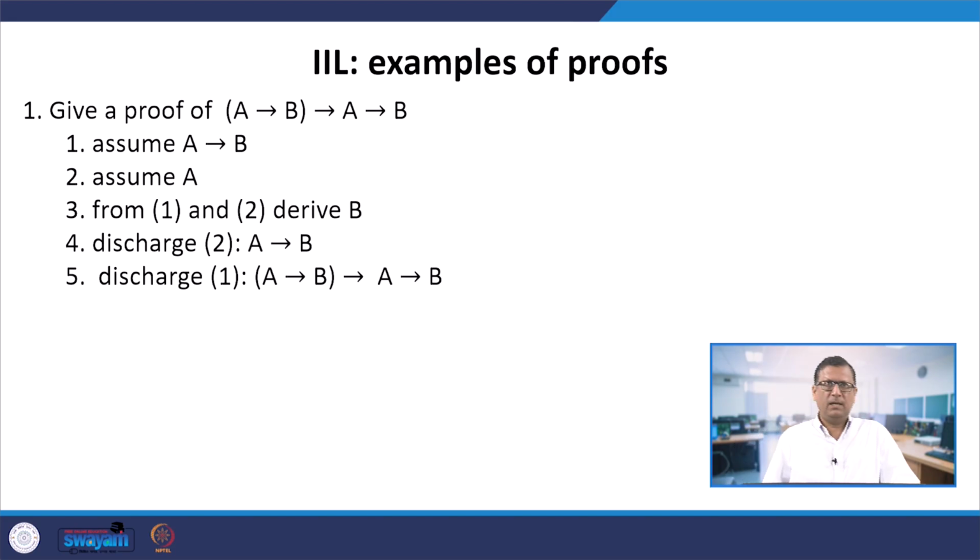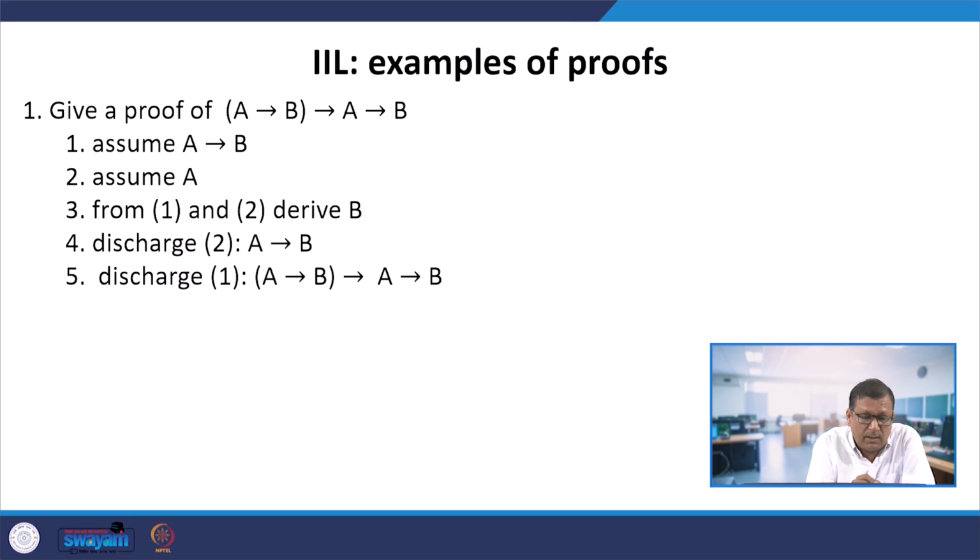So now we will consider some examples of proofs in intuitionistic implicational logic. The first example is to give a proof of (A implies B) implies (A implies B).